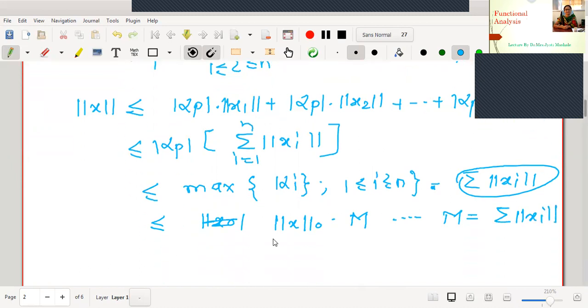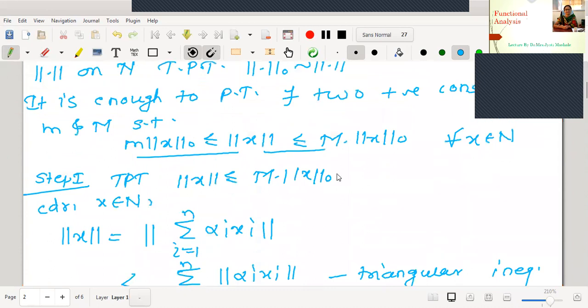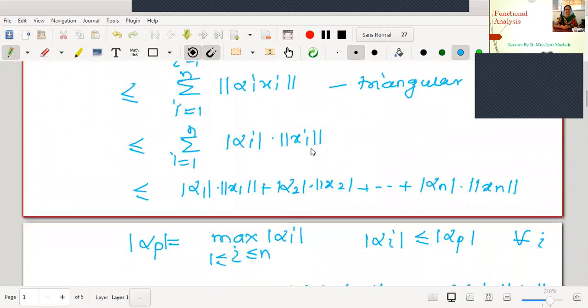Therefore, what we have proved, just have a look. This is norm x is less than or equal to M into norm 0 of x. Let me call this equation number 3. That is, we have proved the left part of this inequality. Now our aim is to prove the other part of the inequality, and to prove this part of the inequality, we are going to use the method of mathematical induction.